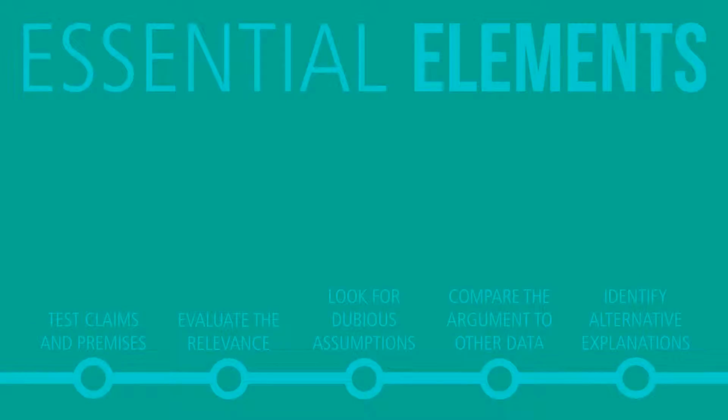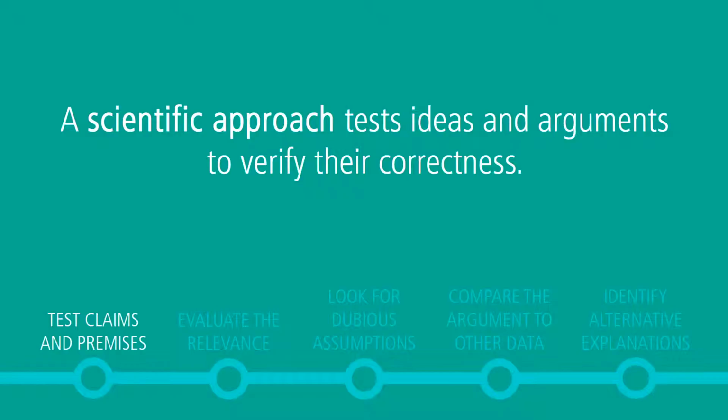Let's take a look at the essential elements of exploring weaknesses. A scientific approach tests ideas and arguments to verify their correctness. If you cannot test an assertion, you cannot know whether it's valid. When you're presented with an argument, consider whether and how you will test the claims and premises.